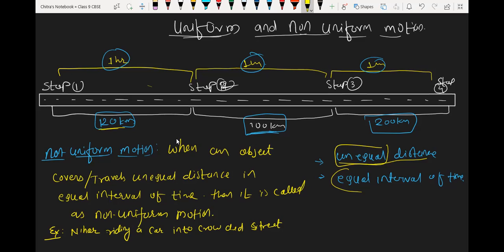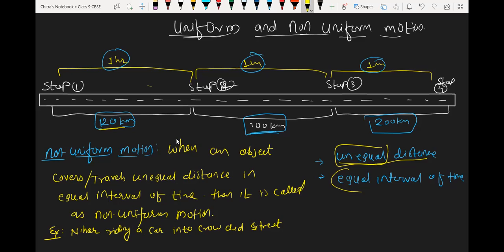See, have you heard about that scientist Kepler? Kepler has given the laws of planetary motion, where he has explained that whatever planets we have in our solar system take equal time to travel equal distance.